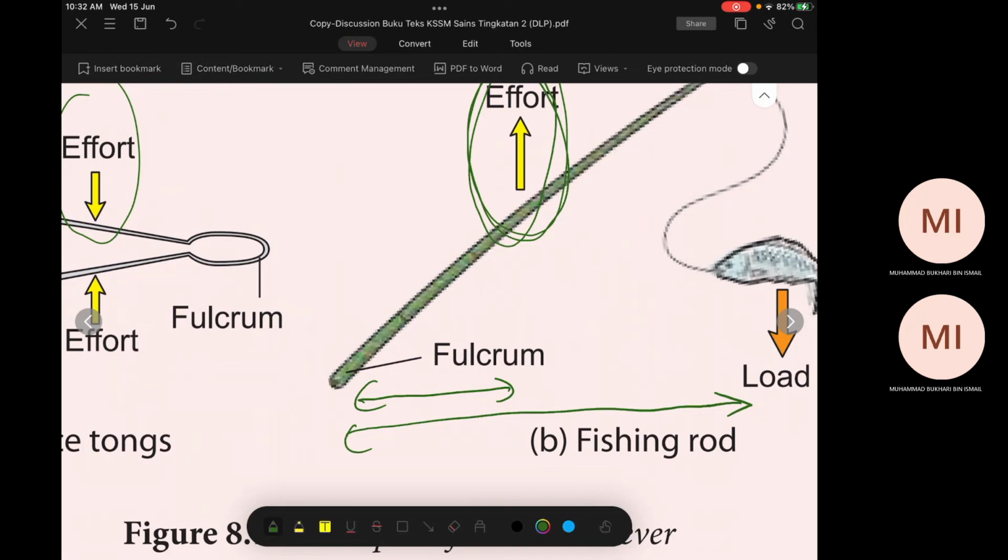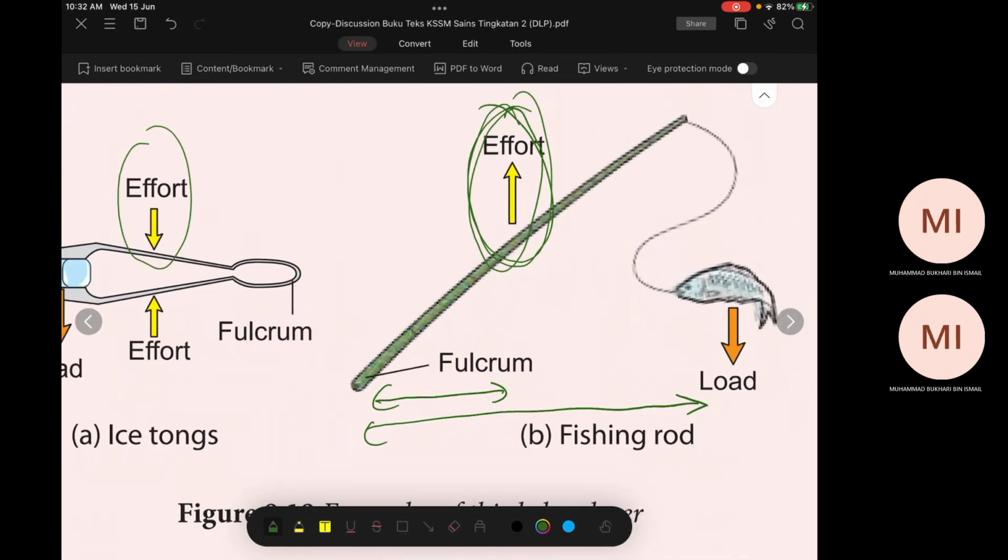Orang tengok dia struggle kan nak tarik ikan kan? Walaupun ikan tengok tak susah pun. Betul tak? Tapi susah tarik. Sebab third class level dia punya effort lebih besar daripada load. Tapi apa advantage dia? Ada advantage tak? Apa advantage?